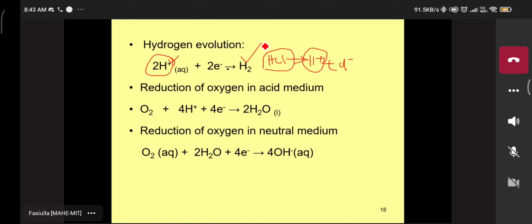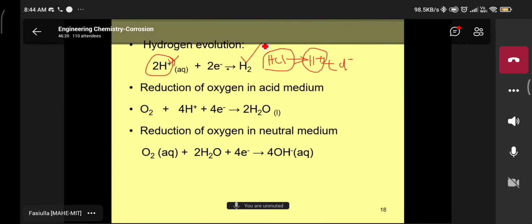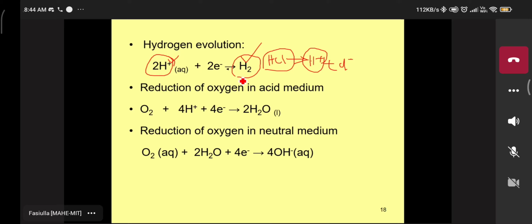For example, 1.23 volt we are using. You know about over voltage, hydrogen over voltage, from the metal finishing chapter. Over that, when excess voltage is applied across the two electrodes, the H plus ions are converted into hydrogen gas.